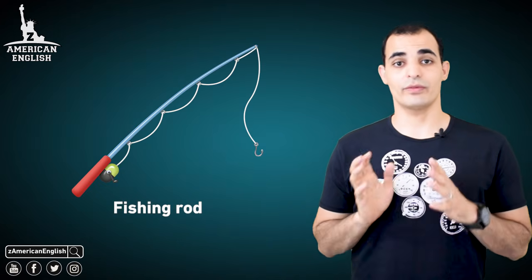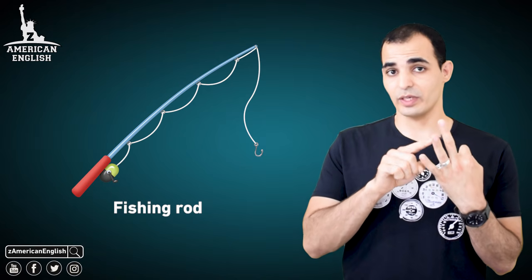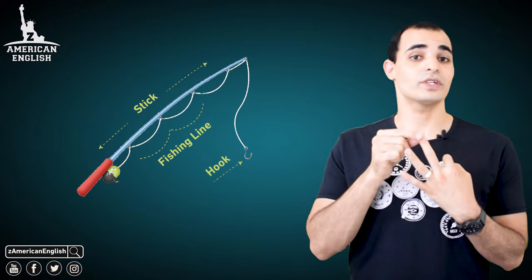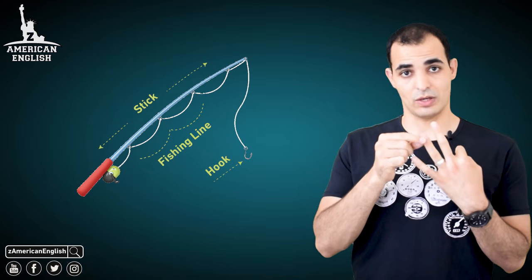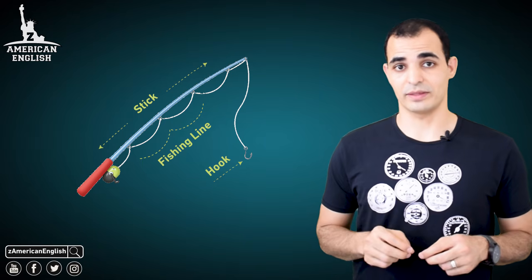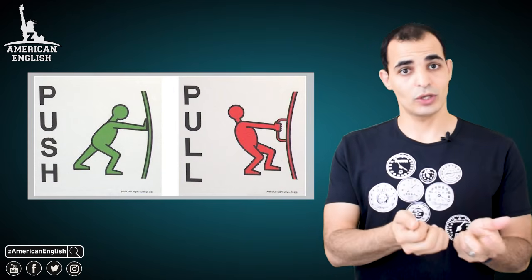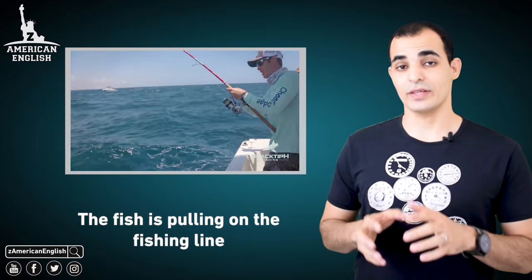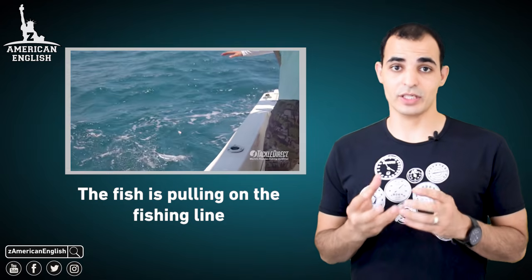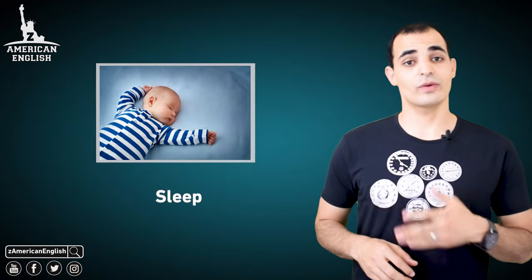Do you remember the fishing rod? The fishing rod has three parts: the stick, the hook, and the fishing line. This is called the fishing line, remember that. You know push and pull, right? Here you can see the fish is pulling on the fishing line. Pull on.